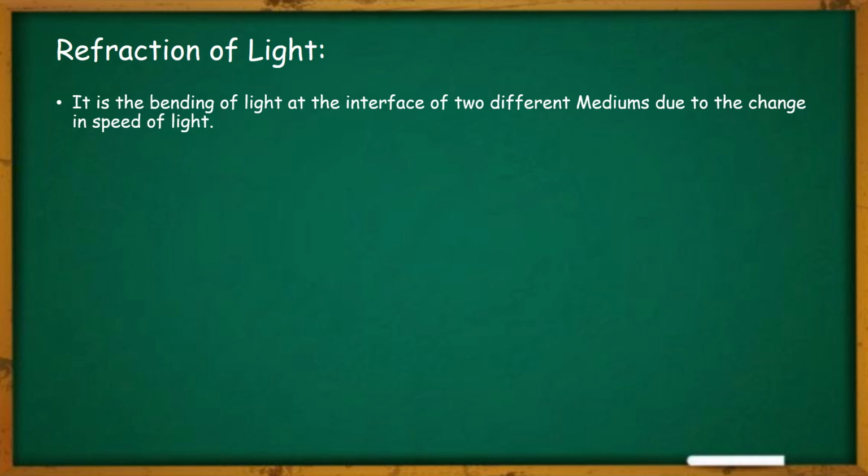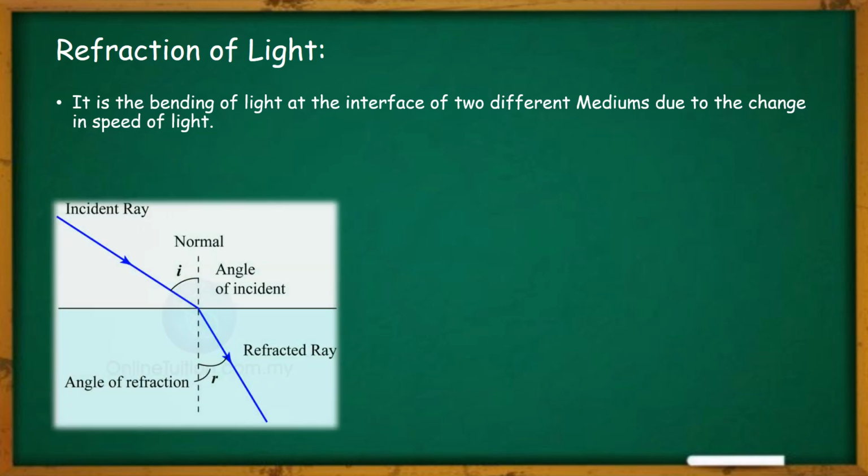If a ray of light is traveling from one medium to another medium, at the interface of the two mediums it can bend. What is the meaning of this word interface? Interface means the joining point of the two different mediums. Let us take one example.